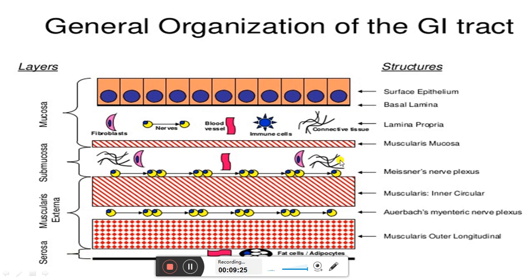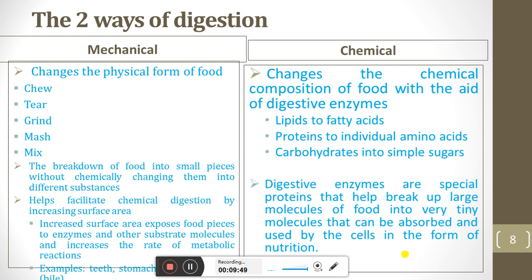In between the muscular layers, there is the Meissner nerve plexus and Auerbach's myenteric nerve plexus. Basically these plexuses are involved in the contraction and the regulation of the blood flow in the digestive canal.